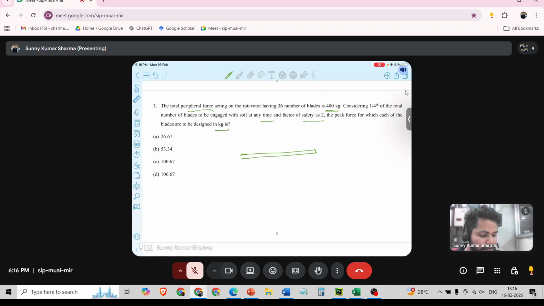Suppose this is the rotavator. Suppose these are the blades. Total peripheral force acting on rotavator having 36 number of blades is 480 kg. Considering one fourth of total number of blades to be engaged with soil at any one time.